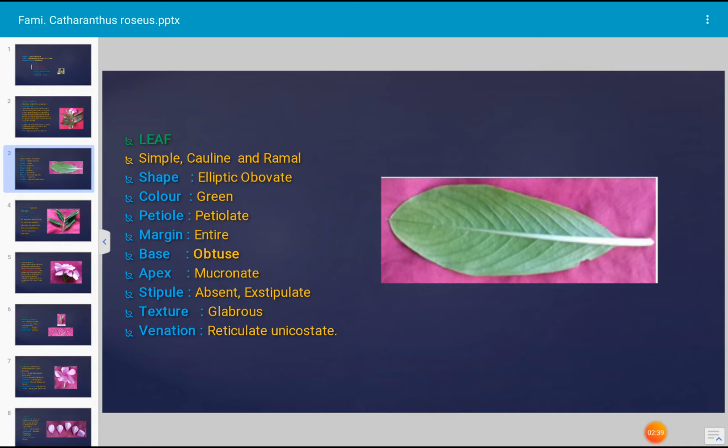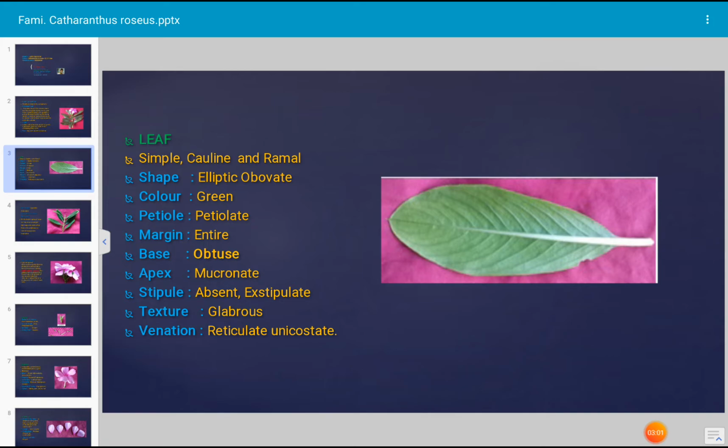The base of the leaf is obtuse, gradually ending in a blunt point. The apex is mucronate. A mucronate apex means the apex ends in a sharp, short point.